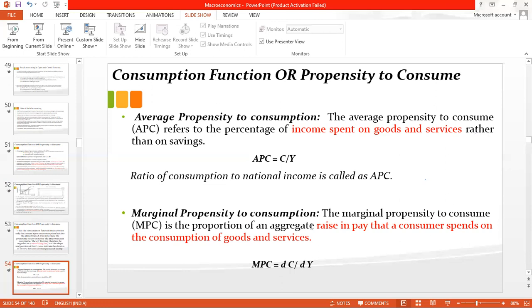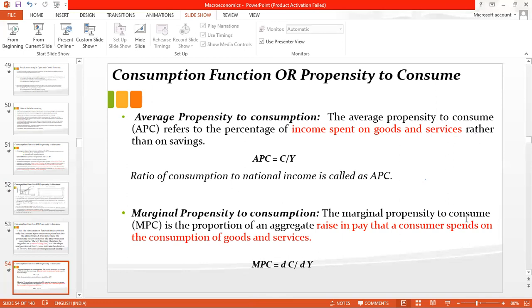So your marginal propensity to consume will be 70 minus 60 divided by 120 minus 100. Okay, that will be your marginal propensity to consume. It means because of the change in national income, how much change in national consumption is coming, that will be your marginal propensity to consume.